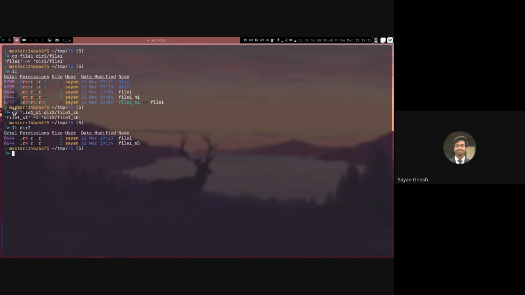But when I am copying, with the command cp, if I am giving it a symlink, it will canonicalize this symlink. That means it will go to the actual path it is pointing to and copy that file and not the symlink itself. So basically, file1 is now copied as file1_s5 in the dir2. Currently the values are the same as file1, but if I change one of the files, it will not be reflected in the other because they are not linked. They are simply duplicate files.